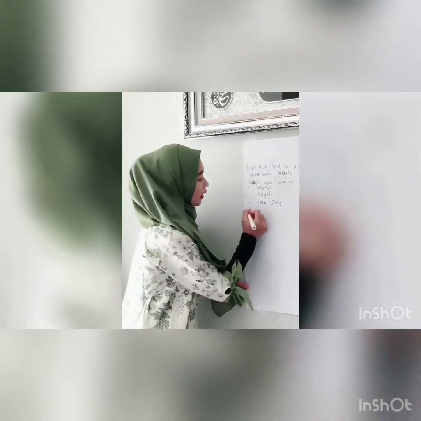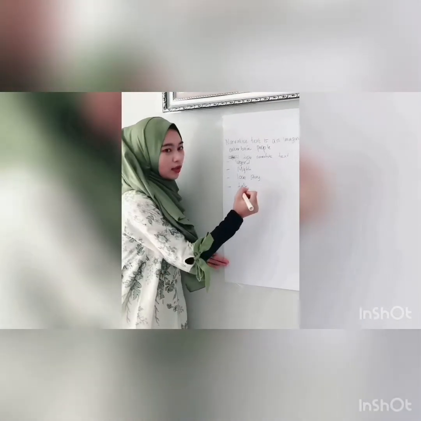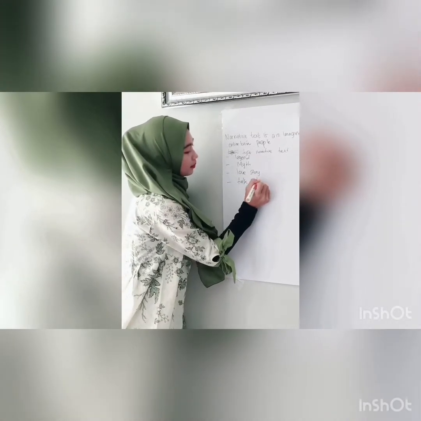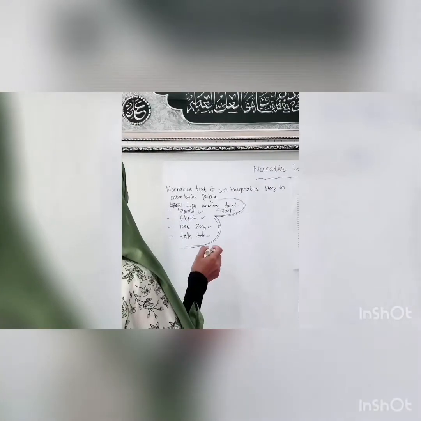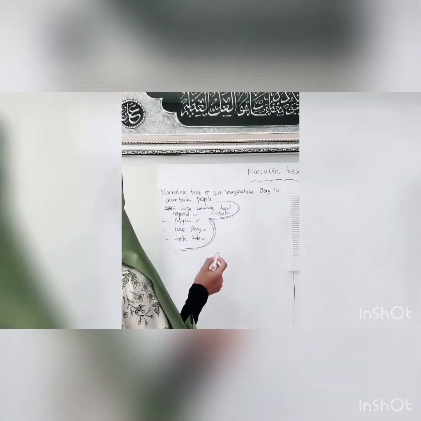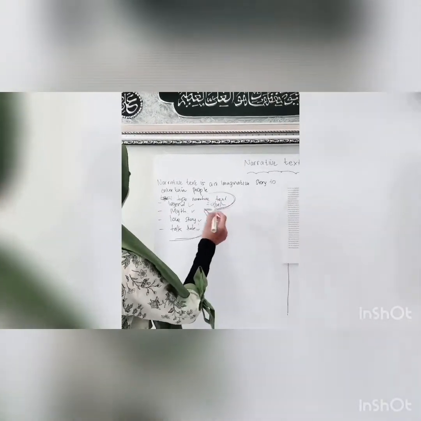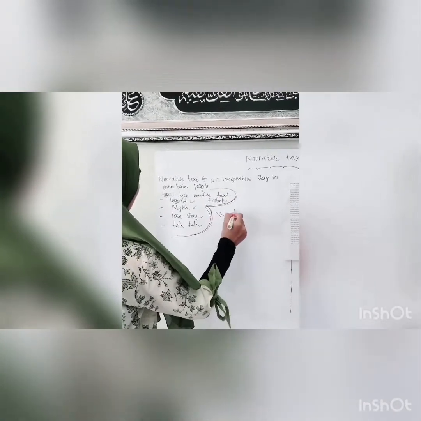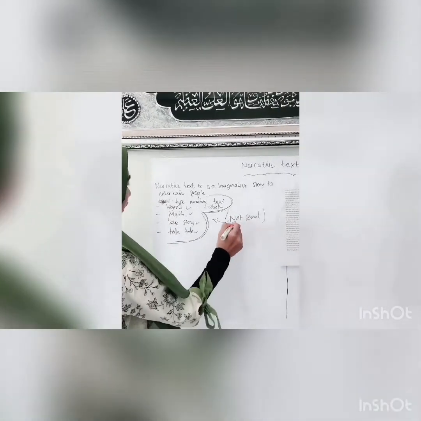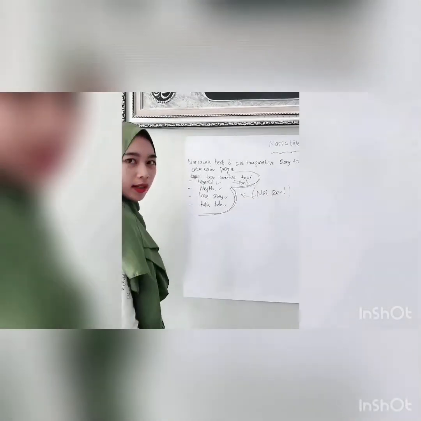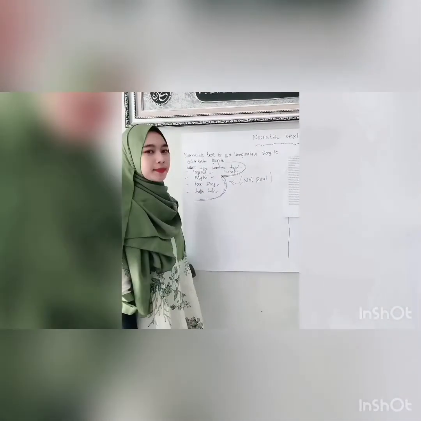Folktale. Okay, good. This text is usually in the form of a fictional story, not real. Okay, until now, do you understand, students? Understand, Miss.